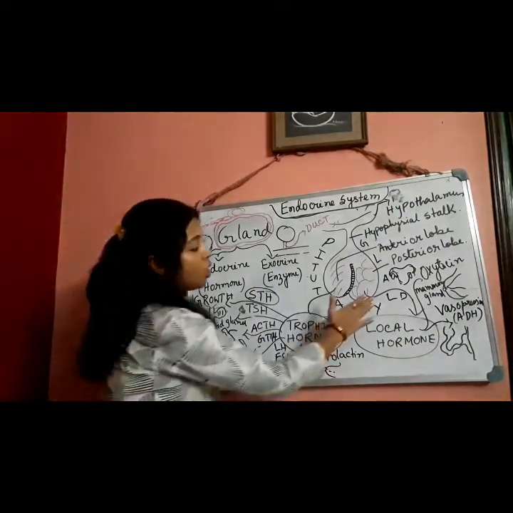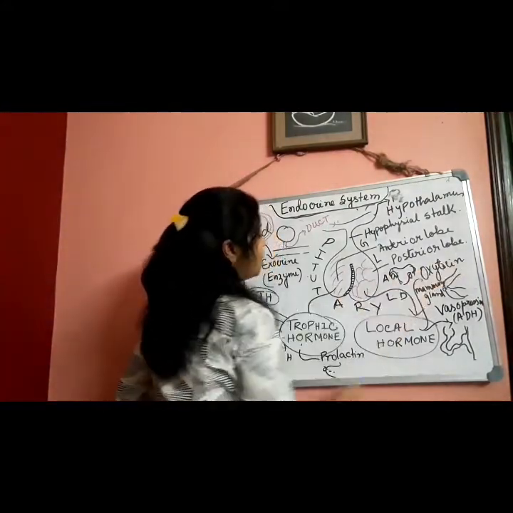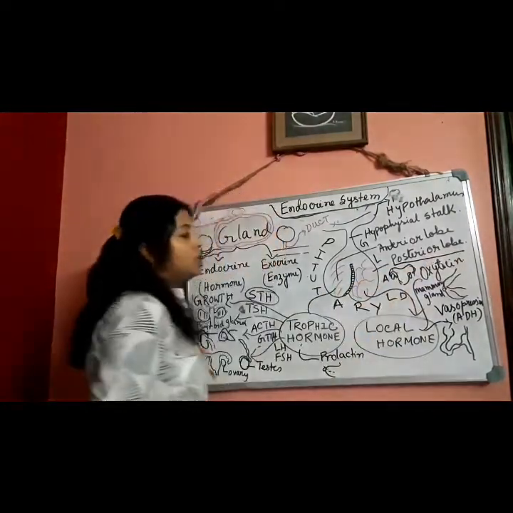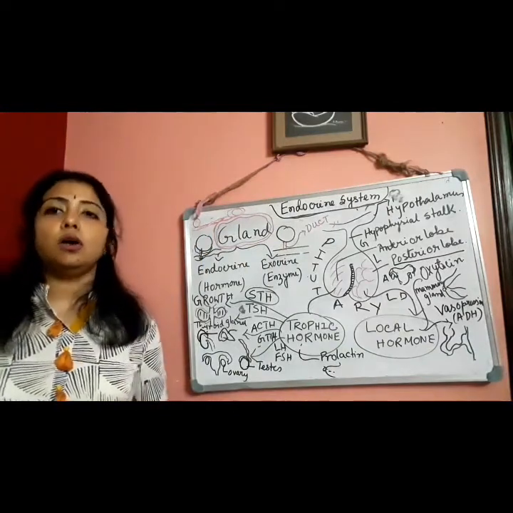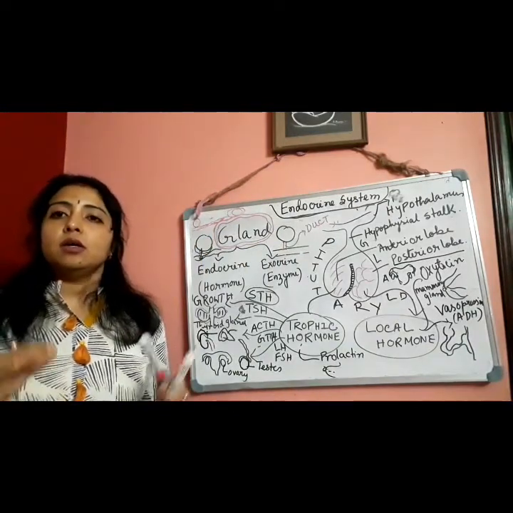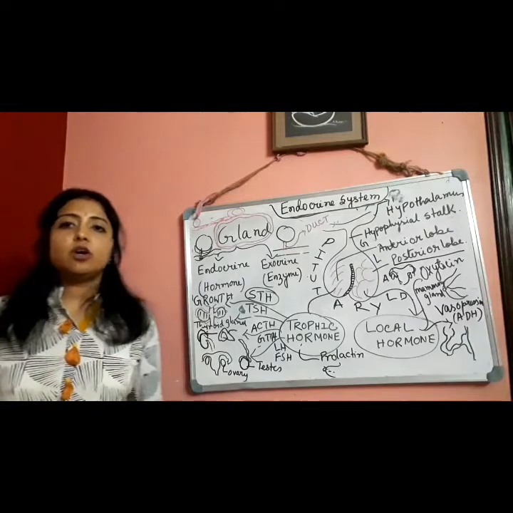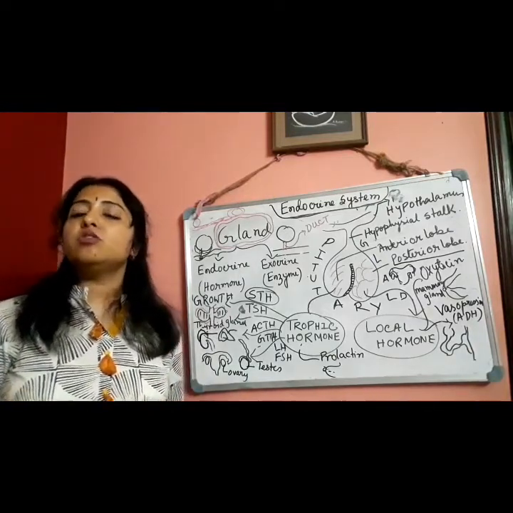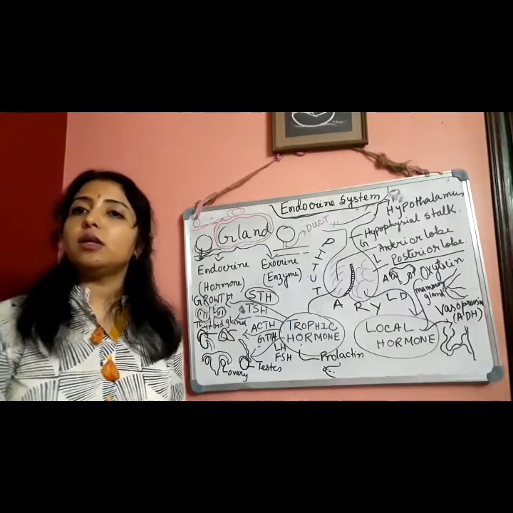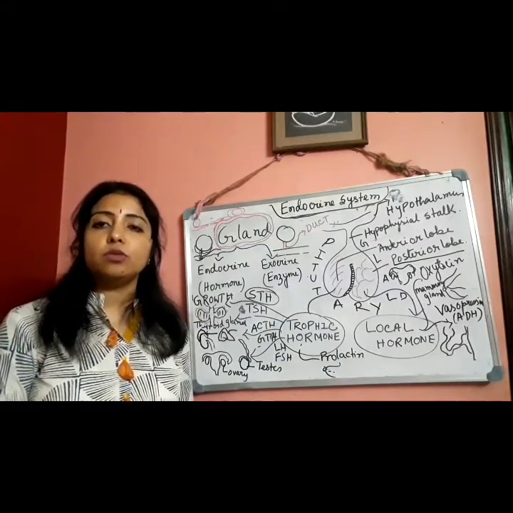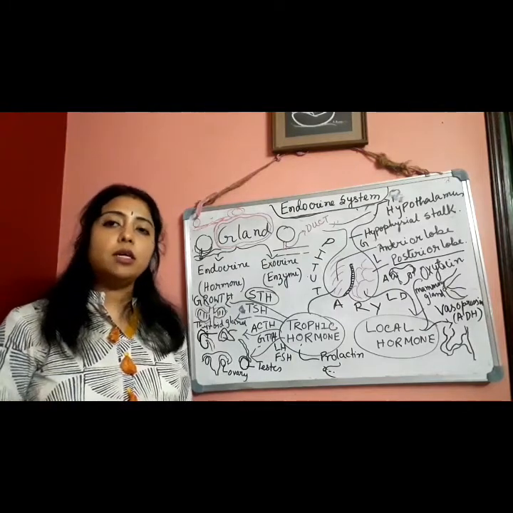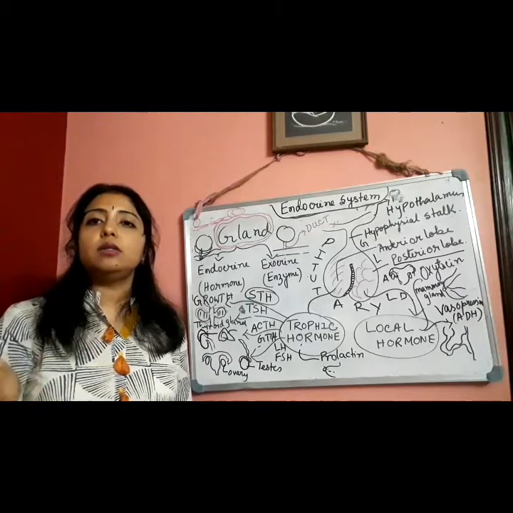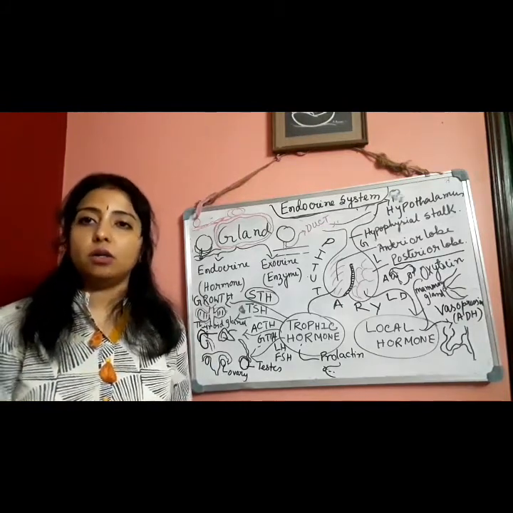But the hormones which are secreted from the posterior lobe, it is anterior lobe and it is posterior lobe, these hormones are known as local hormones, because after secretion from the posterior lobe of the pituitary gland, they do not stimulate the other endocrine glands to secrete their hormones. But they do other works. What? After secreting, they will regulate the activity of other organs.